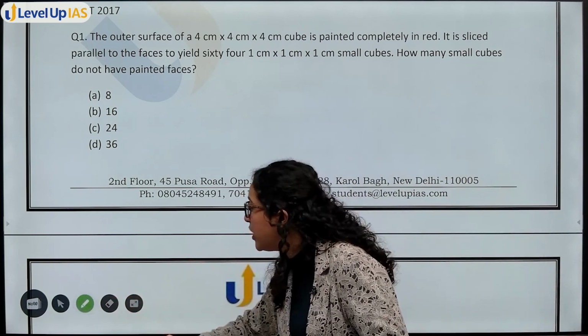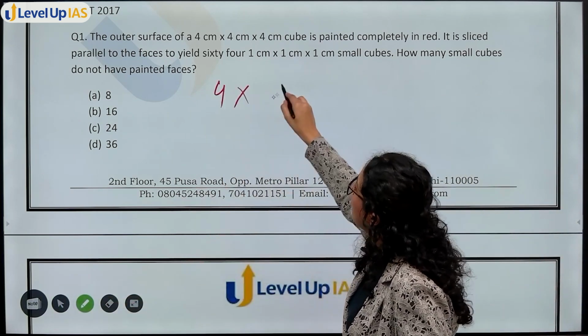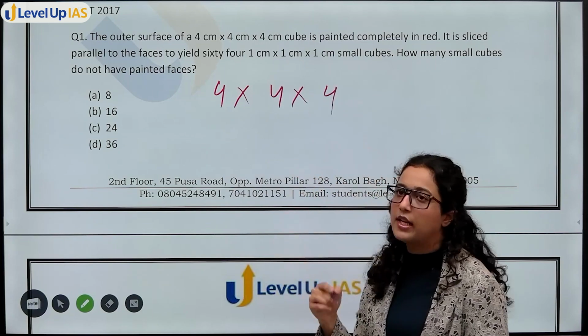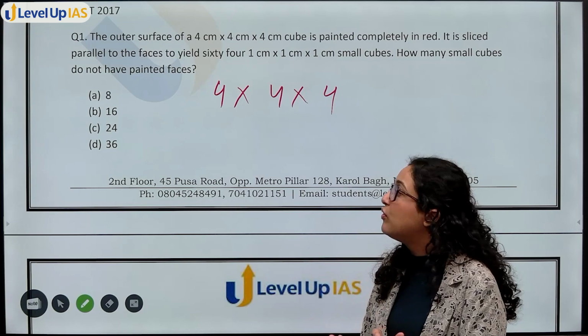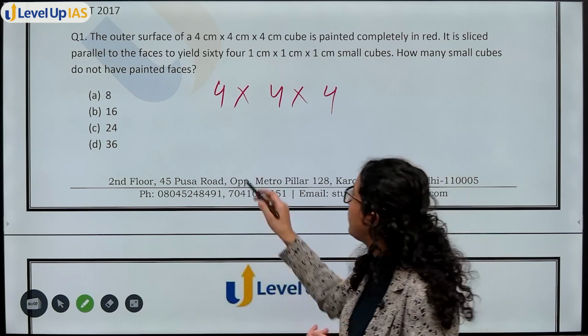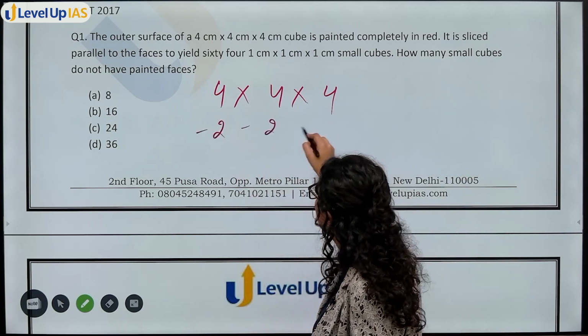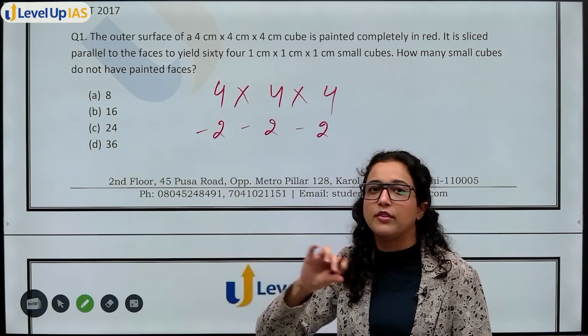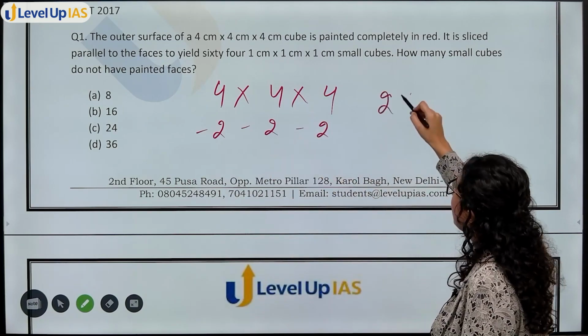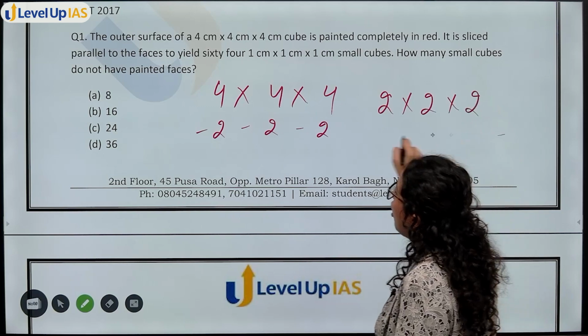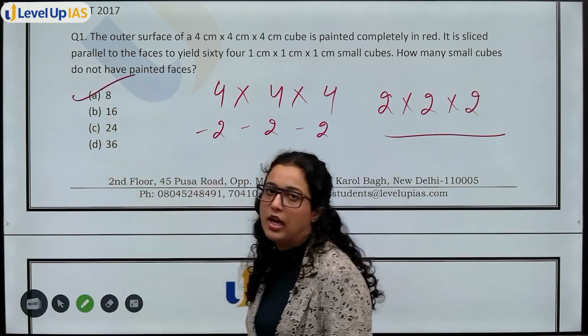Repetition of the same question. Now we don't even have to make the diagram. We know do not have any face painted. That means you want inner cubes. You want to subtract 2 layers, one from above, one from below for each side. So 4 minus 2, 2 multiply 2 multiply 2. Option A, 8 will be your answer.